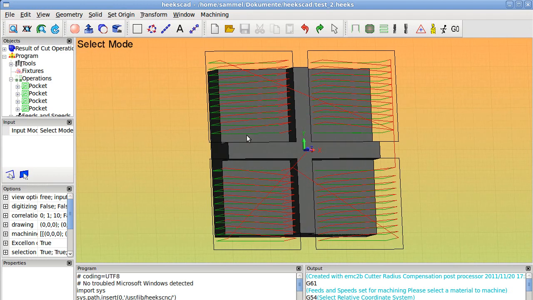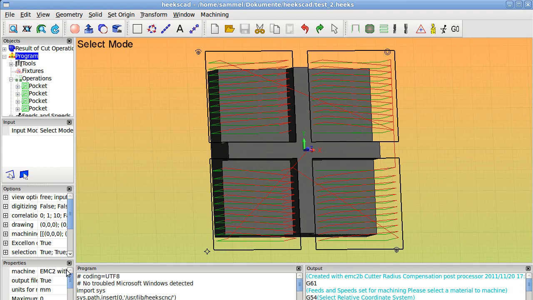Something like this here with zigzagging, it's not zig-zag, it's only zig, and finishing the profile with CRC. I'm working here with CRC cutter compensation. I don't know if you can see this. Let's see. Just choose EMC2 cutter radius compensation for milling the perfect finish pass.